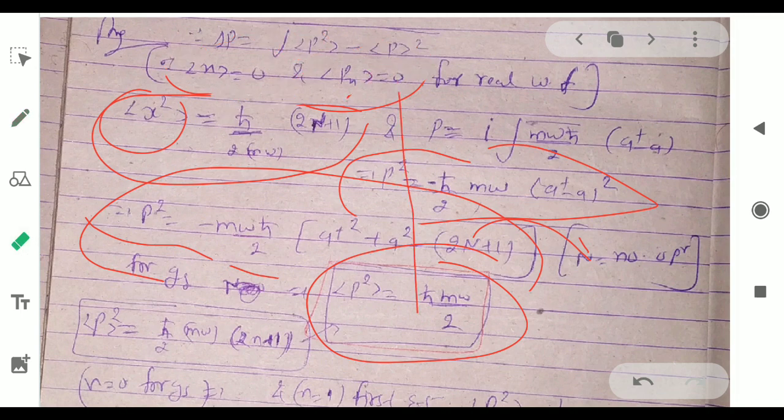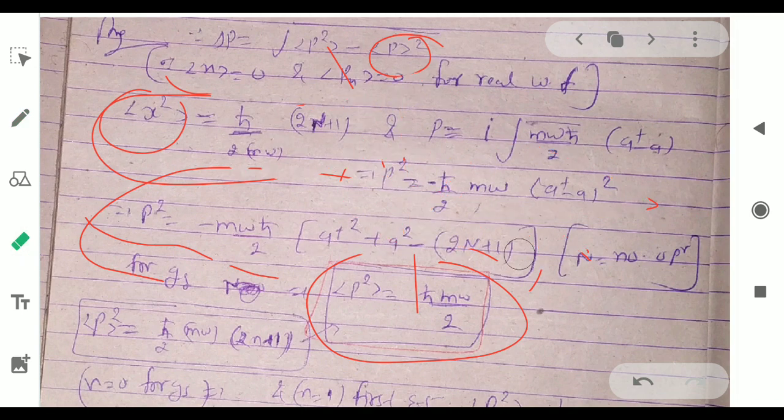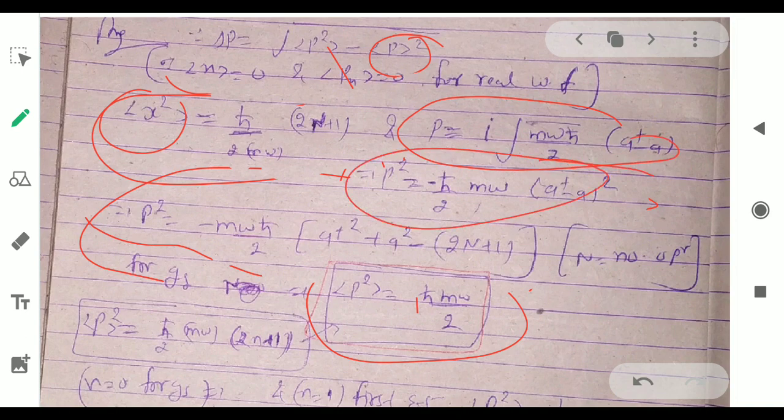The equation is this: we have the expectation value of p equal to 0, and p² will be this. You can directly remember it, or you can solve it by this formula: p is equal to this and p² will be this. Then you can find the expectation of a†a, where n is the number operator. For the ground state you have only this value of <0|0>, the expectation value of this will be 0, and this will have the value of this.